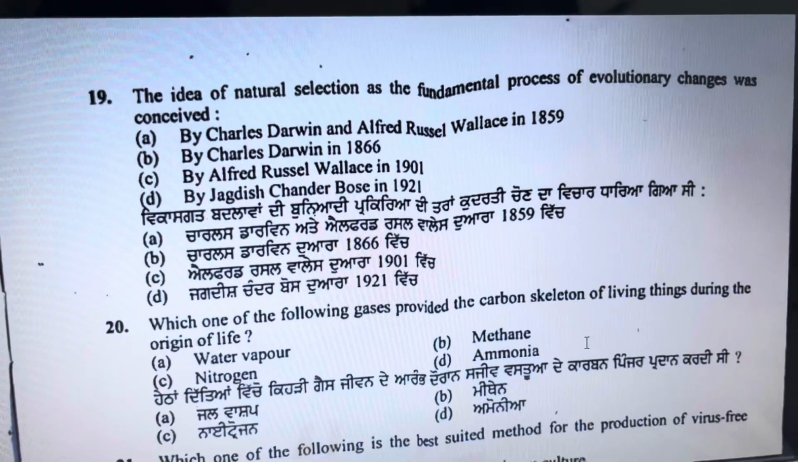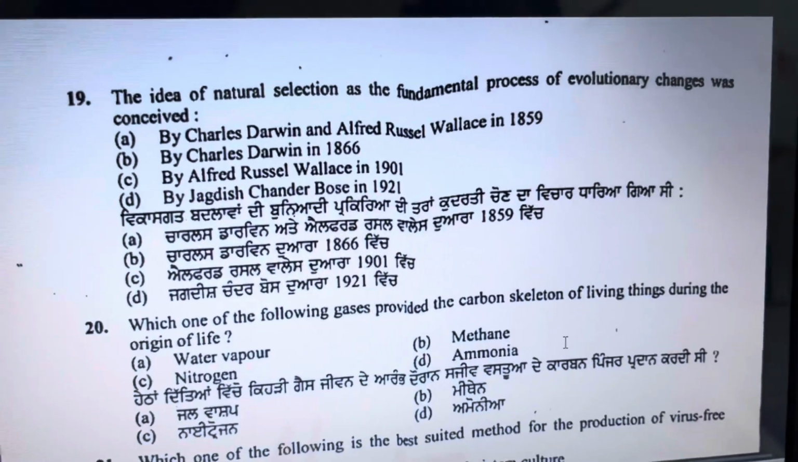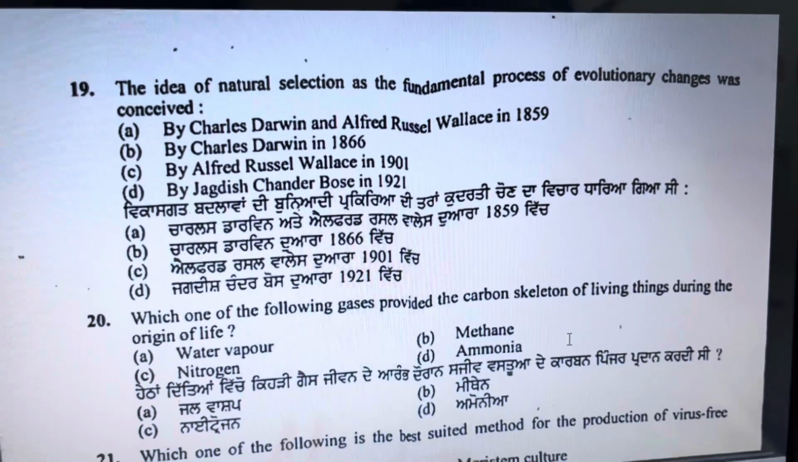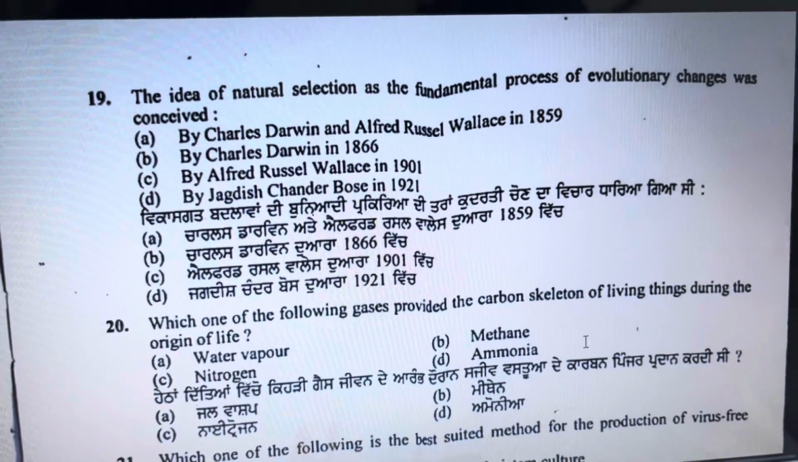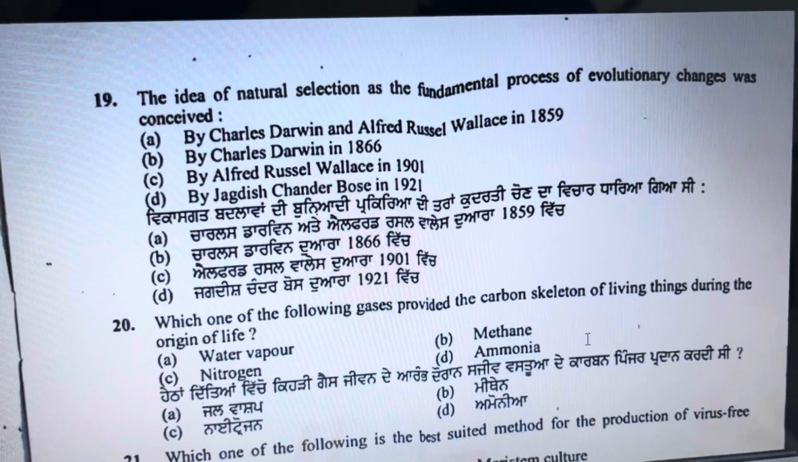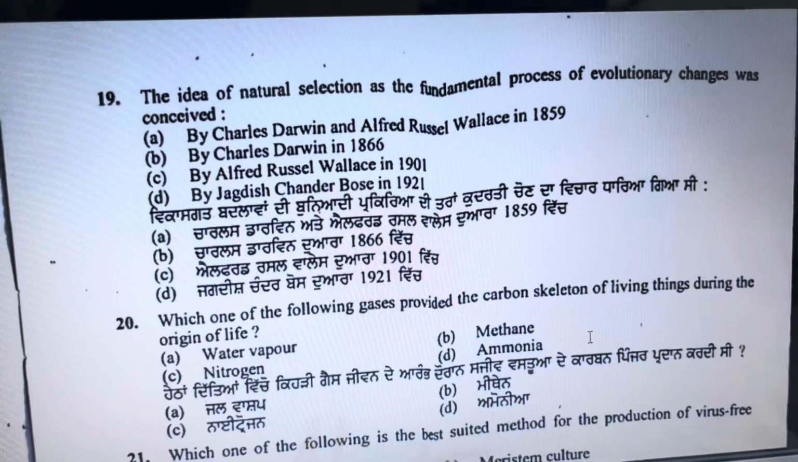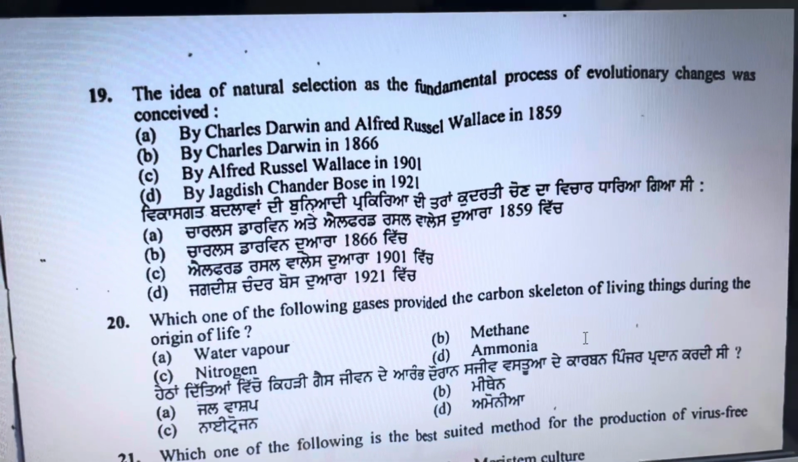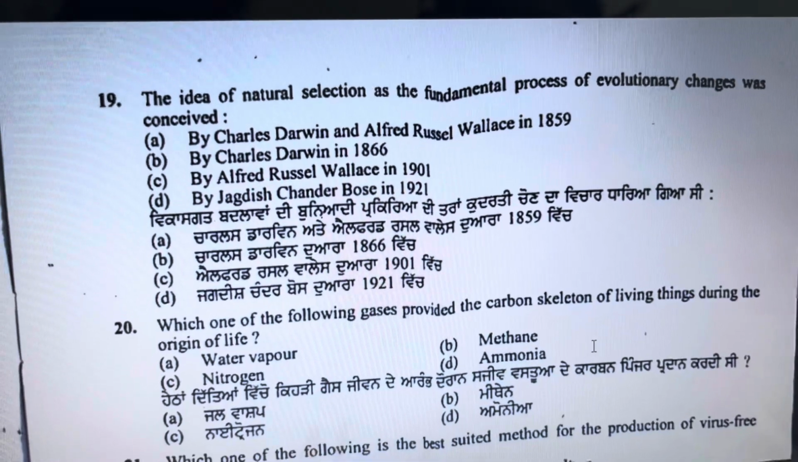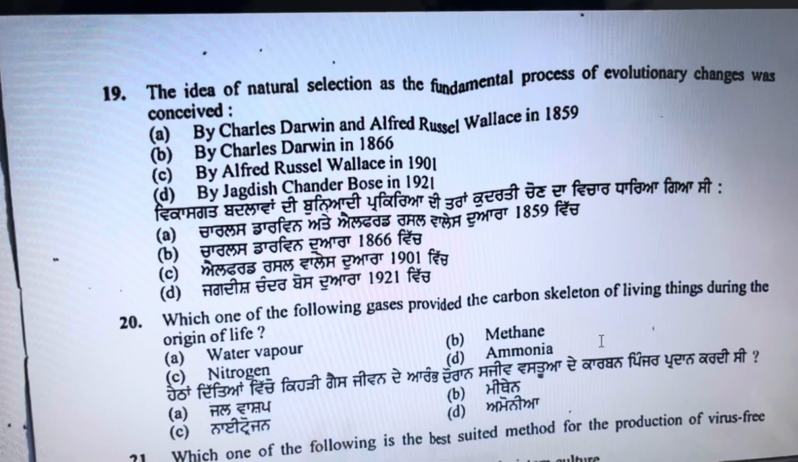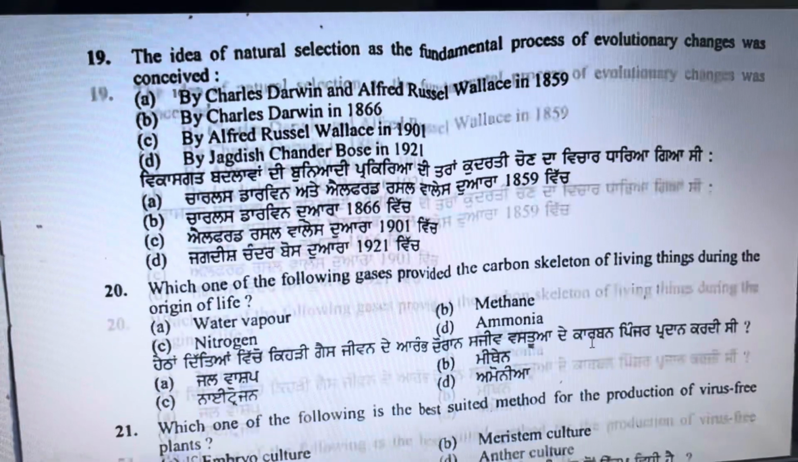So the 19th question is, the idea of natural selection as the fundamental process of evolutionary change was conceived by? So the correct option is the first one, that is Charles Darwin and Alfred Russel Wallace in 1859. So this is a question that one has to remember.